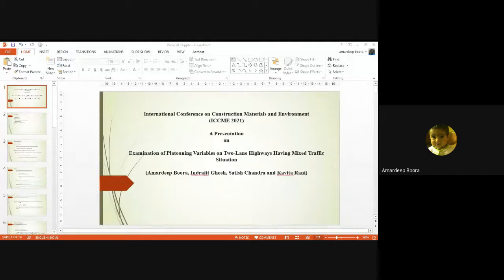So first of all, we would like to discuss two-lane highways, which have two lanes, one lane for each direction of traffic. This type of highway comprises around 53% of the national highways. So there is a need to examine the performance of this type of highway in order to determine the level of service, or you can say the sustainable environment, for road users to travel without facing any difficulties or inconvenience. It also helps to determine whether public funds are being utilized in a sufficient manner or not.